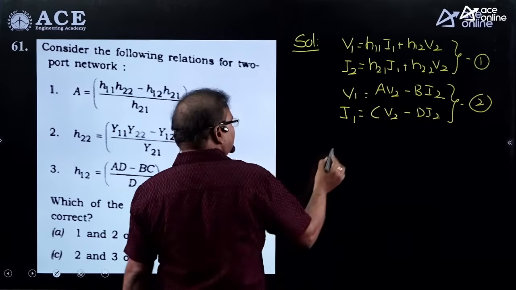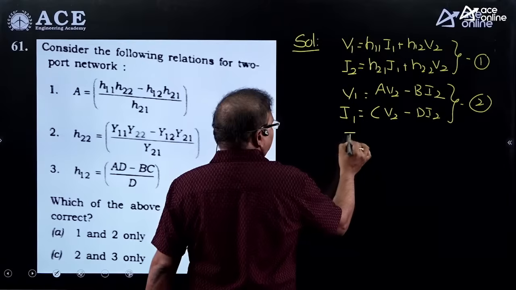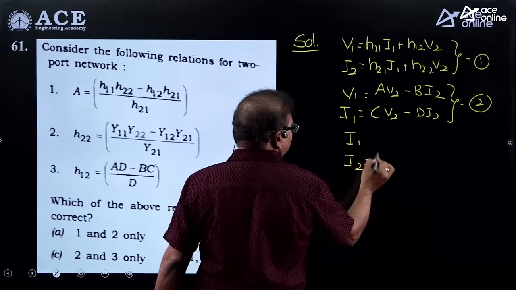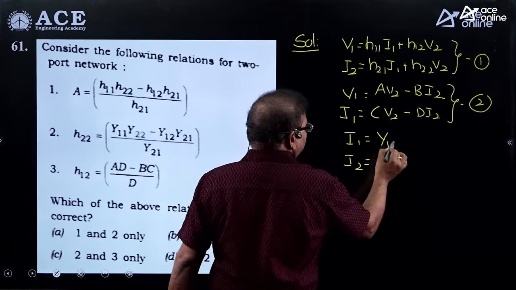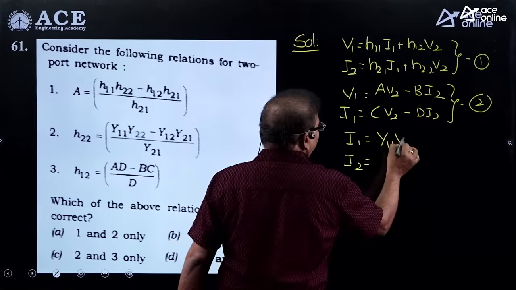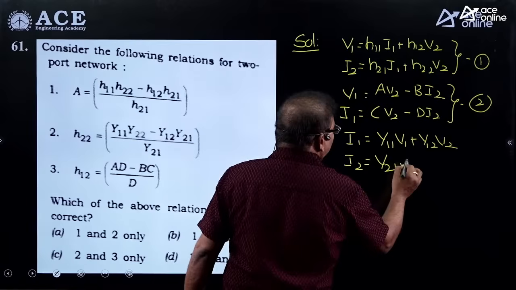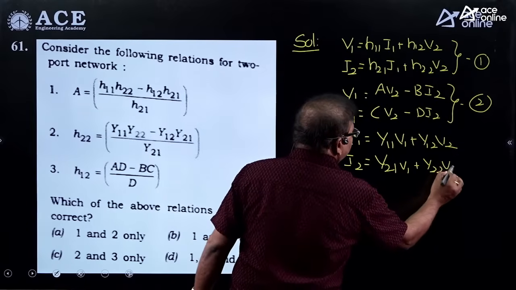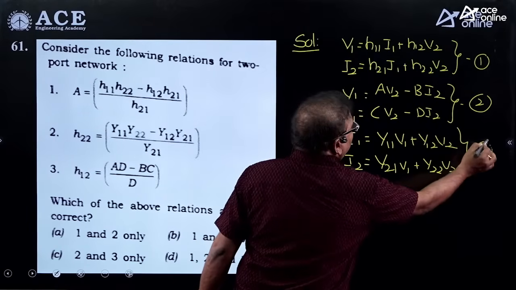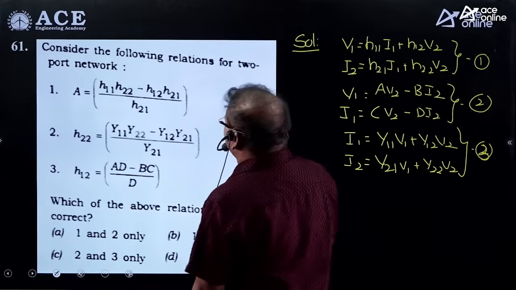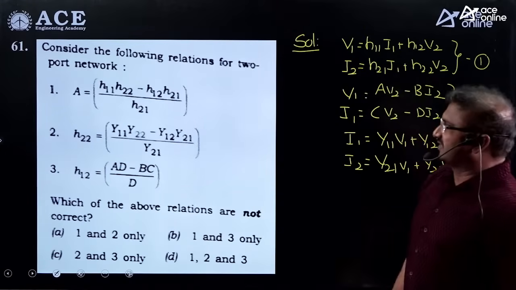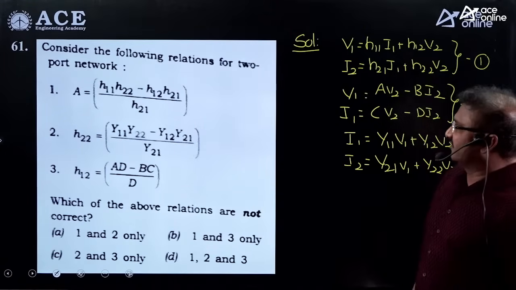And finally, one more here: Y parameters are given. You know that Y parameters are short circuit parameters. These equations you can consider: I1 = Y11 V1 + Y12 V2 and I2 = Y21 V1 + Y22 V2. These are the 3 equations you have to consider here to obtain the interrelation between the two-port network parameters.